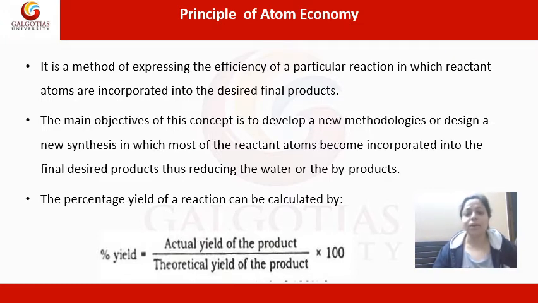So if you start with 50 atoms of reactants, then the desired product should contain 50 atoms. Only then is a reaction going to be 100% atom-wise economical, and D is the side product which we are not interested in. So in order to make a chemical reaction green, the atom economy has to be 100%. That is the basis of atom economy.